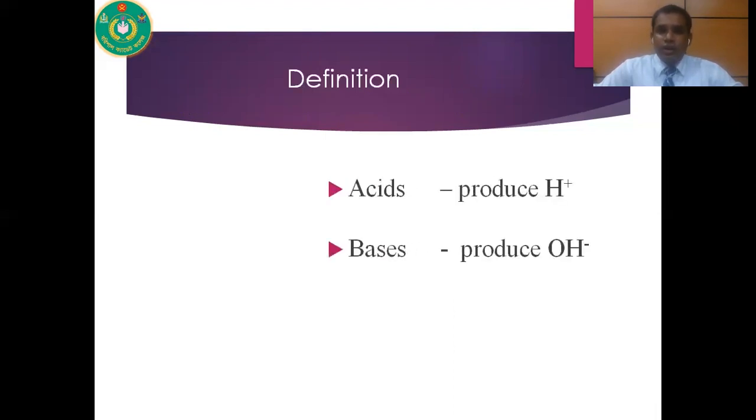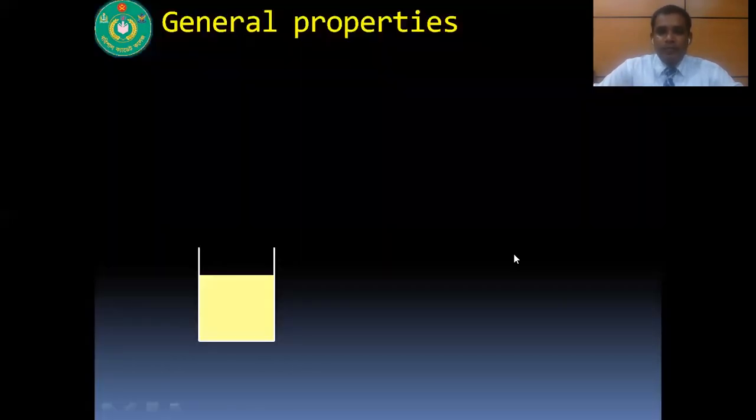So what are the definitions of acid and bases? Acid produces H plus ion and bases produce OH minus ion only when dissolved in water. So the main condition is the substance has to be dissolved in water. And when a substance produces H plus ion, it is called an acid. And when a substance produces OH minus ion when dissolved in water, it is called a base.